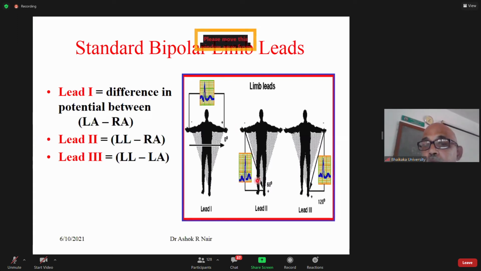The positive end is the left leg, the negative end is the right arm. Lead 3 is left leg and left arm, where the positive end is the left leg and the negative end is the left arm. This is lead 3.